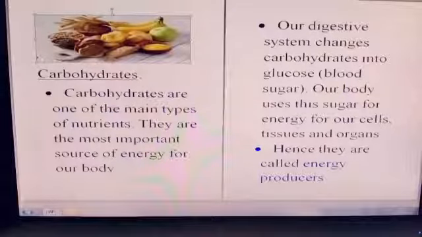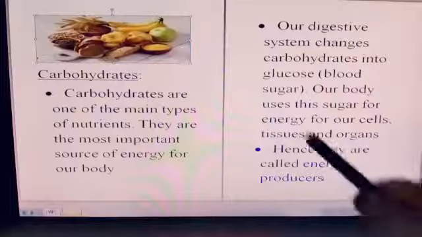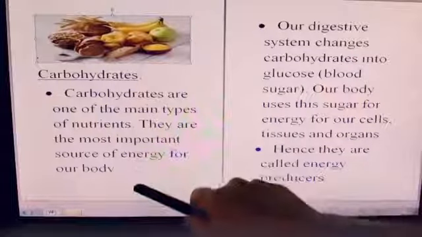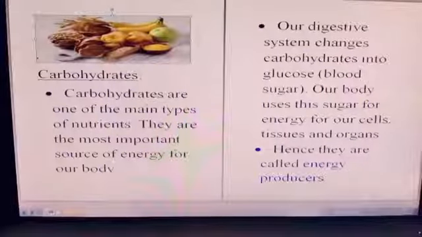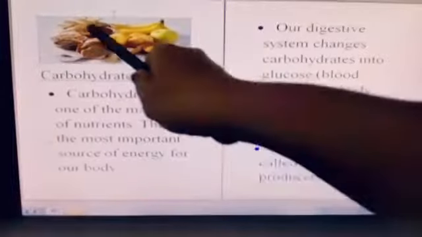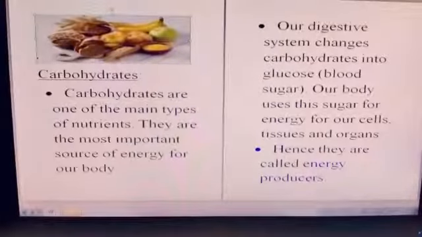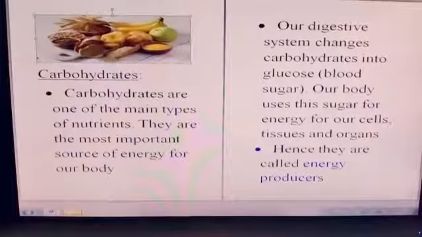Carbohydrates are one of the main types of nutrients. They are called energy producers because they are the most important source of energy for our body. Here I have given pictures of banana, potato and rice. Whatever is seen here is rich in carbohydrates. They produce more energy for our body.